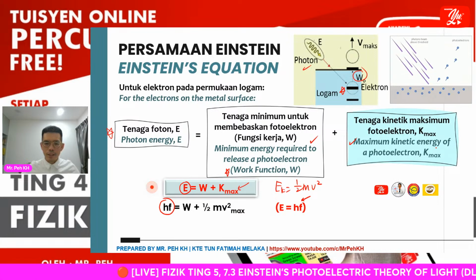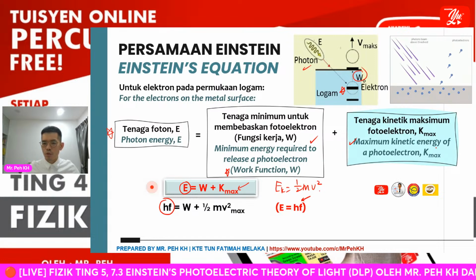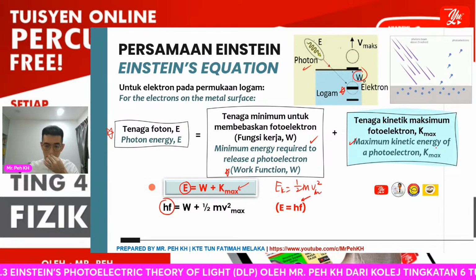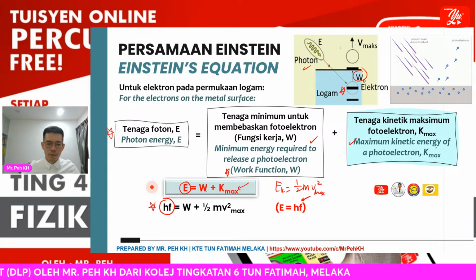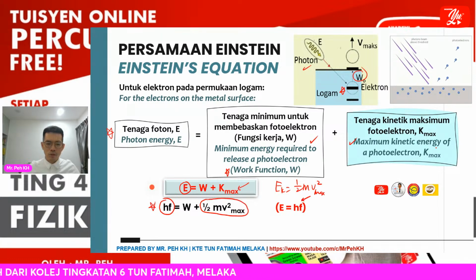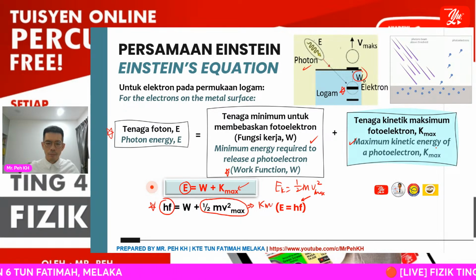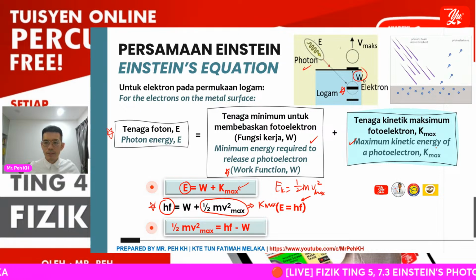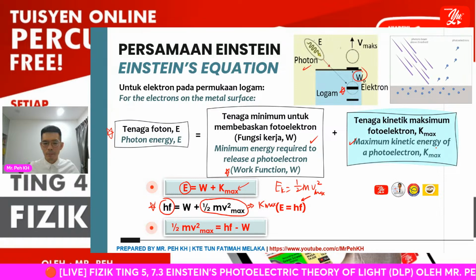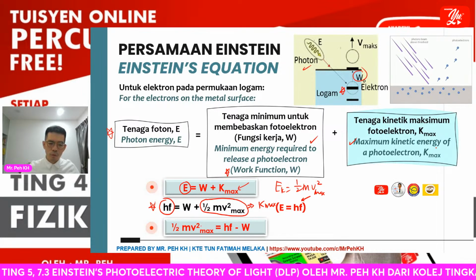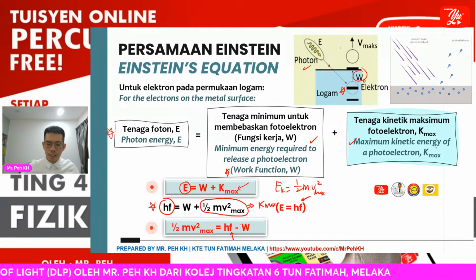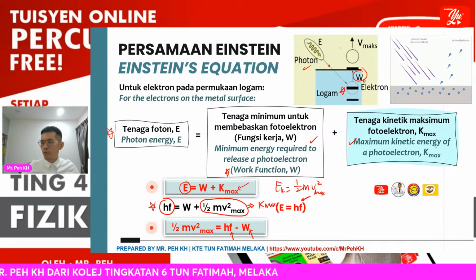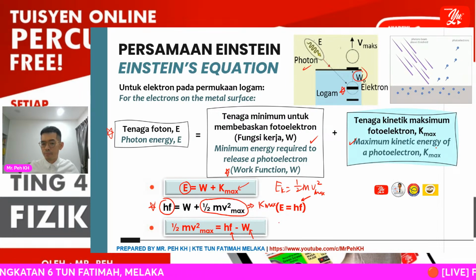Okay, so here, since the kinetic energy is maximum, the photoelectron will be moving with the maximum speed. So we form this equation, where half m v squared max will be equal to Kmax. That means the Kmax, the maximum kinetic energy of the photoelectron, will be equal to hf minus W, where f will be the frequency of the light striking the metal surface, and W will be the work function for the certain metal.